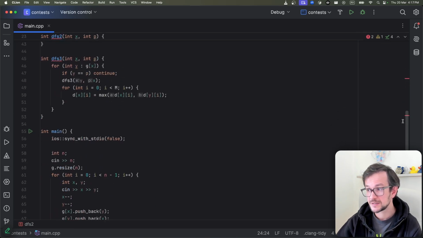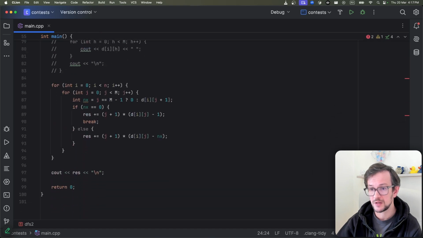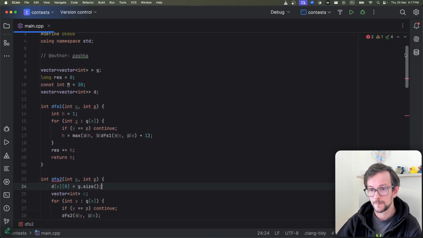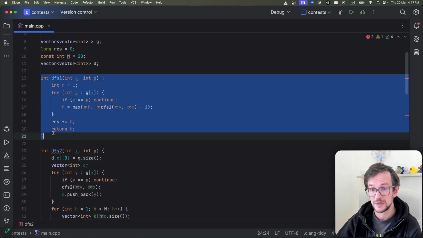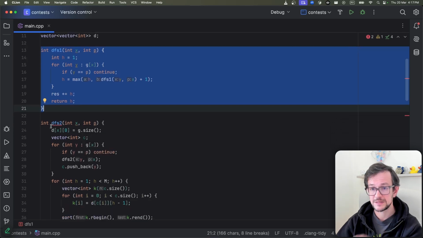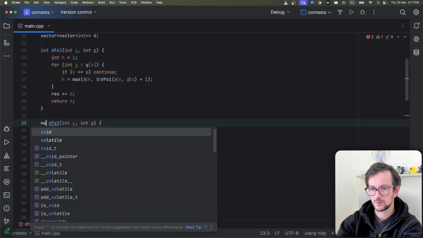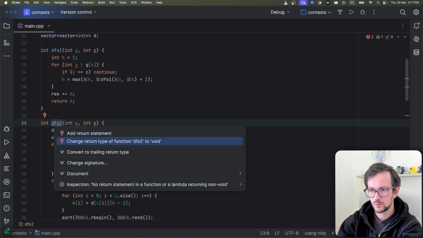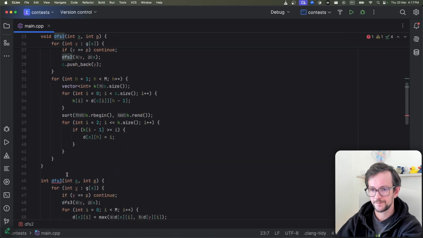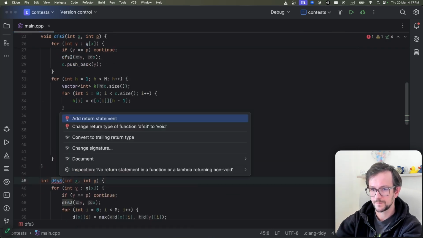Okay, so that's it. That's the whole code of the last problem. Let's look at it once again. The first DFS just calculates the height. It is specifically to solve the case when k equals 1. The second DFS, okay, let's remove this. Can you just do it? Yes, nice. Thank you, CLion.